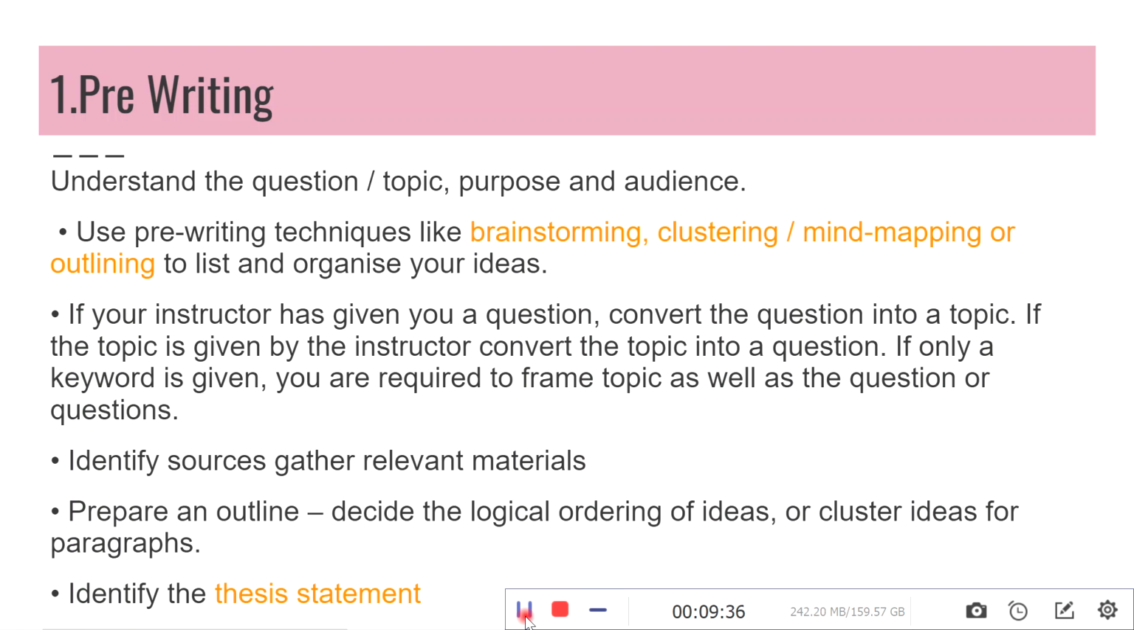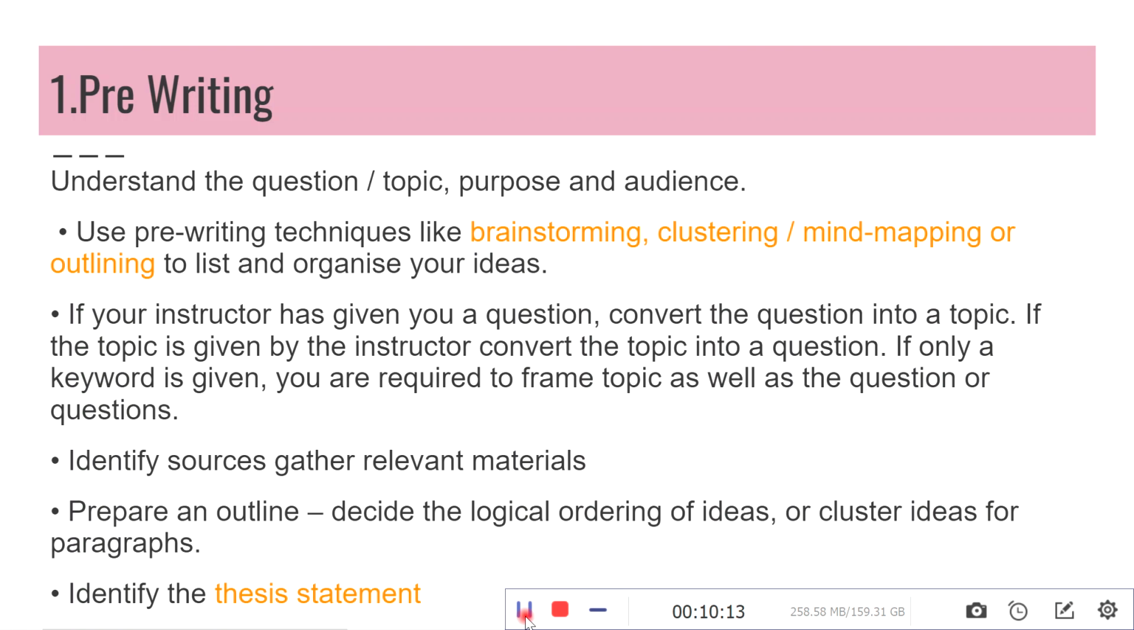Now, there are a lot of pre-writing techniques that will help you to list and organize your ideas. They are brainstorming, clustering, mind mapping, or outlining. If your instructor has given you a question, you have to convert the question into a topic. If a topic is given by the instructor, convert the topic to a question. Why are we doing it? When we are converting it, we will get a clearer idea about what we are going to write.